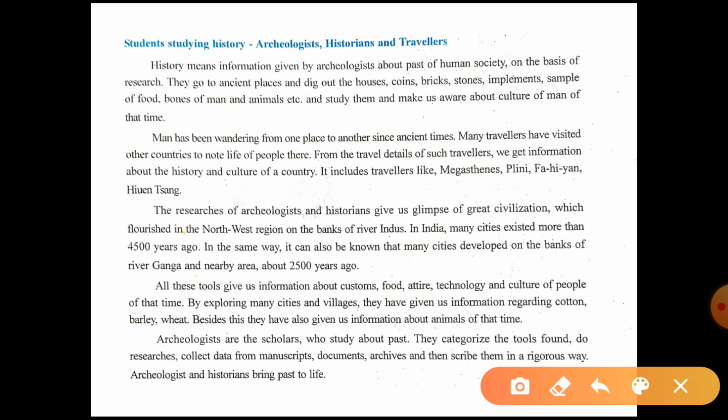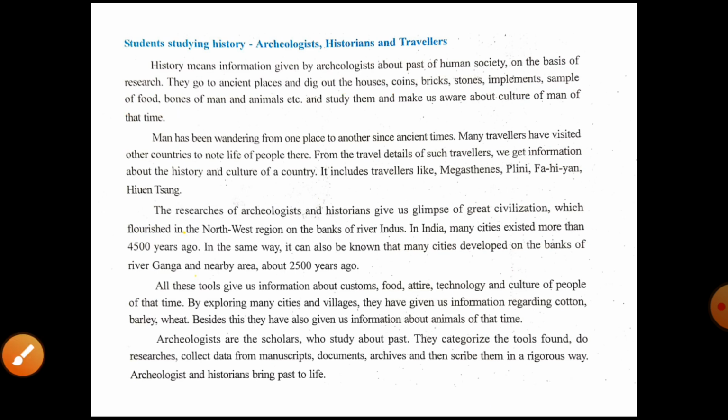What all things? They study the houses, coins, bricks, stones, implements, samples of food, etc. Then bones of men and animals, and study them and make us aware about the culture of that time. So with the help of all these things, archaeologists tell us about the history of that time period.